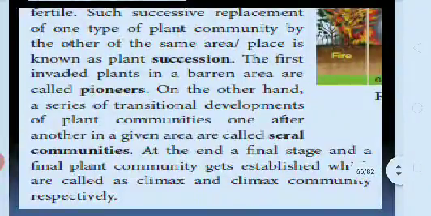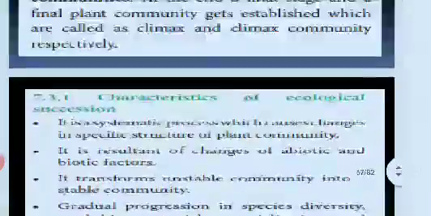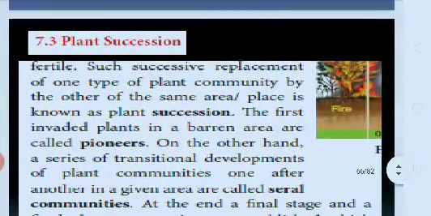Then plant succession. What do you mean by plant succession? Here there is successive replacement of one type of plant community by another in the same area, which is known as plant succession.